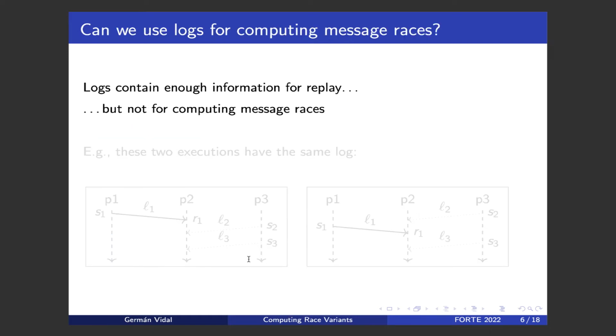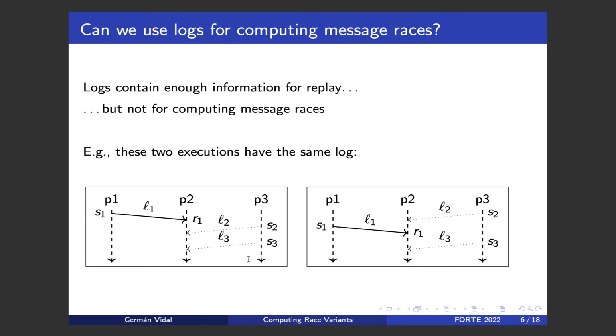Because we don't know that the target of these messages is the same process, P2. A second not so obvious limitation is that if you look at these 2 diagrams that are in principle different, if you look at the order in which the messages are delivered to P2, okay, so in the first diagram they are delivered in this order, L1, L2, and L3, and in the second diagram the order is different, it's L2, L1, and L3. So by looking at the first diagram, one can say that there is some potential race between L1 and L2, okay? And however, in the second diagram, this potential race could be between L1 and L3.